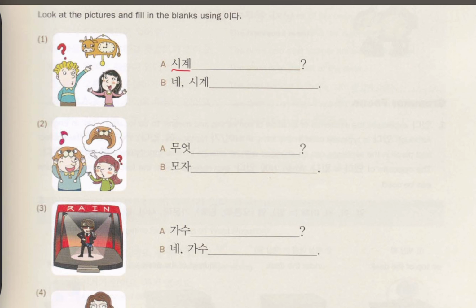Number 2. Mot imnika. What is this? Moja imnida. This is cap. Moja yeyo. Number 3. Khasu imnika. He is singer. Ne. Khasu imnida. Yes, he is singer. Khasu yeyo. Ne. Khasu yeyo.